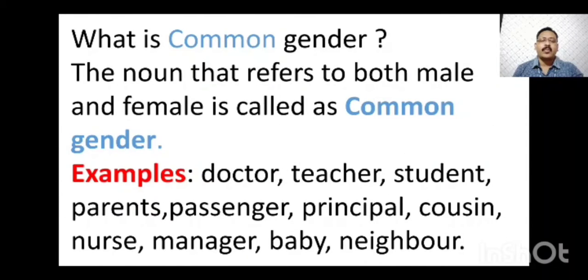Now we will know about common gender. The noun that refers to both male and female is called common gender. Means the noun can be either male or female. We can use that noun in both cases, male as well as female. That is why they are called common genders. Examples of such nouns are doctor, teacher, student, parents, passenger, principal, cousin, nurse, manager, baby, neighbors. These are all nouns that come under the common group, that is common gender.